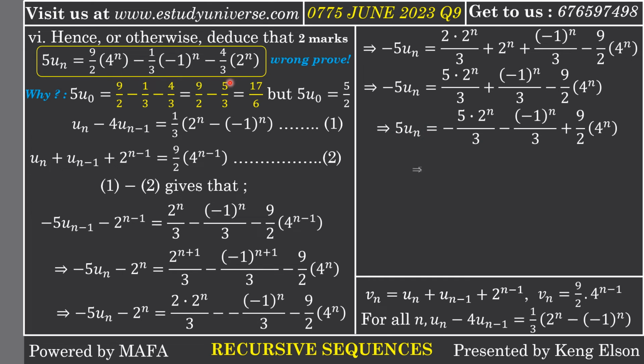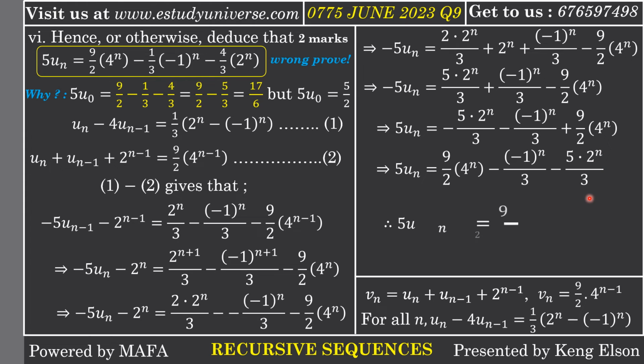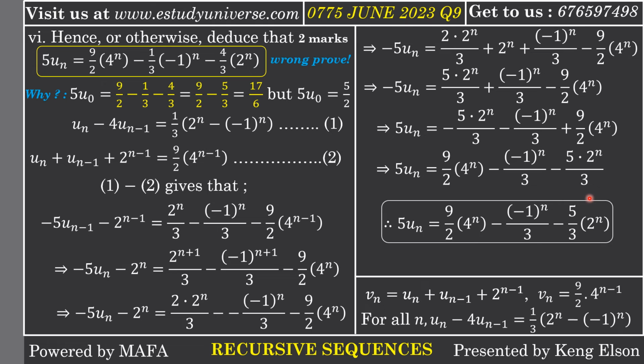Now I need to write it in order. So I begin with what? I begin with 9/2 times 4 to the n. Now I go to negative times negative 1 to the n over 3, then minus 5 times 2 to the n divided by 3. It means that the correct proof is what is displayed to you. So this is the right proof.